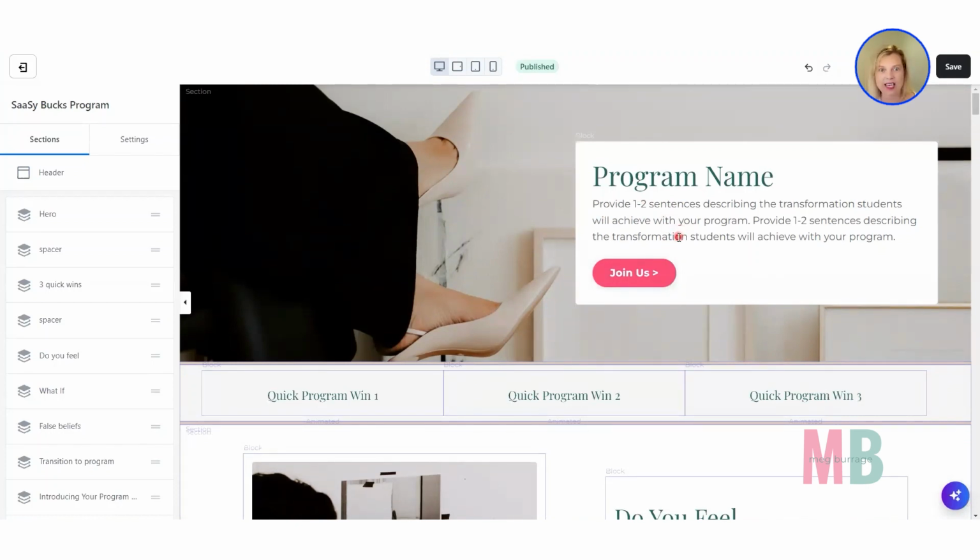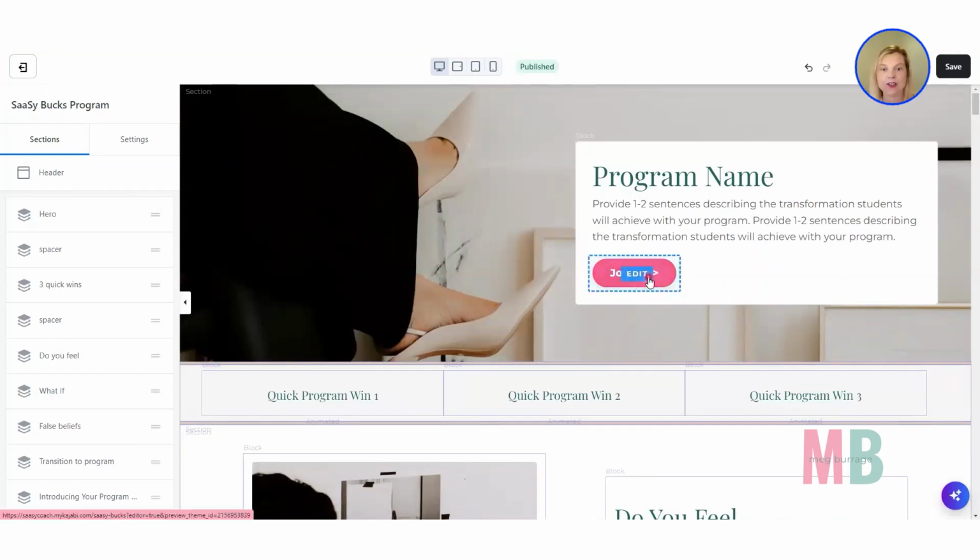With hero sections and this copy here, I would encourage you to go for clear over clever. If people can't easily read what your program is all about and whether it's going to help them, whether it is the answer to the problem that they've got, then they're probably not going to continue on to read the rest of the page. So really try in this hero section to clearly tell them what your program is about and who it's for and what they're going to learn by the end of it.